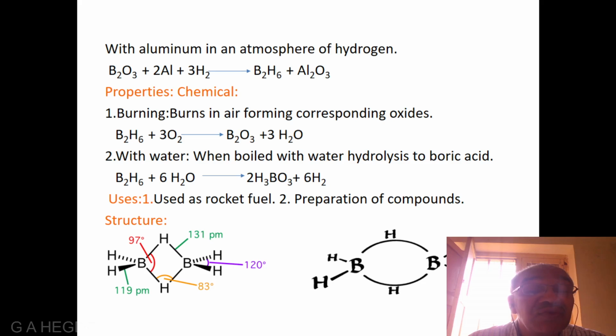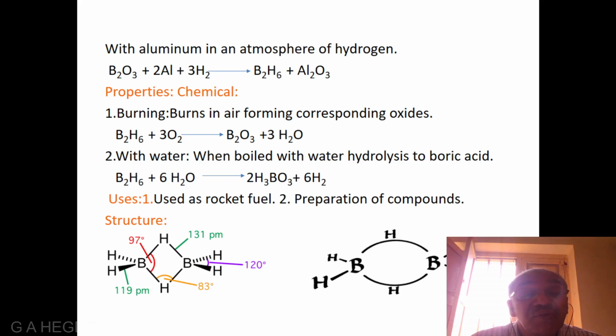B2O3 plus 2Al plus 3H2 gives rise to B2H6 plus Al2O3. Some chemical properties of diborane are: first one, burning. It burns in air, forming corresponding oxides with the release of energy. The equation is B2H6 plus 3O2 gives rise to B2O3 plus 3H2O.